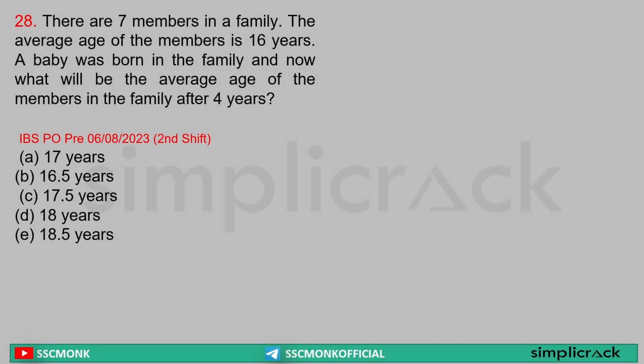There are 7 members in a family. The average age of the members is 16 years. A baby was born in the family, and now what will be the average age of the members in the family after 4 years? Now understand, 7 members are there. Average age was 16. Now what is happening, sir? After 4 years, we are discussing the average. After 4 years, the average will become what? 20. For every person, it will be 20.